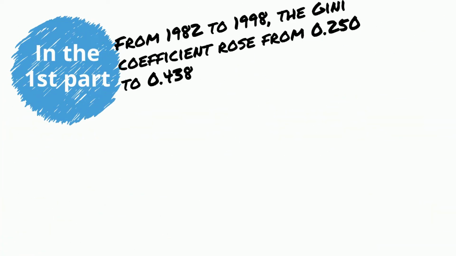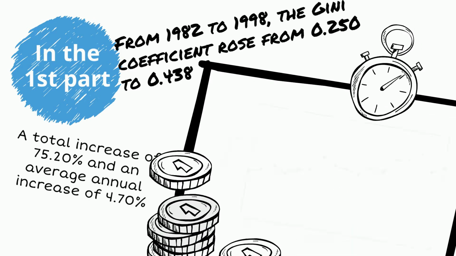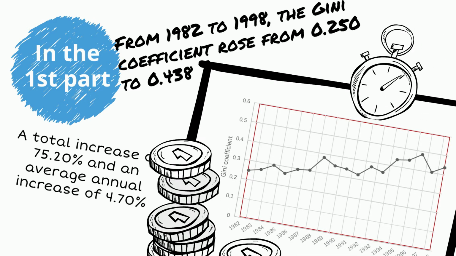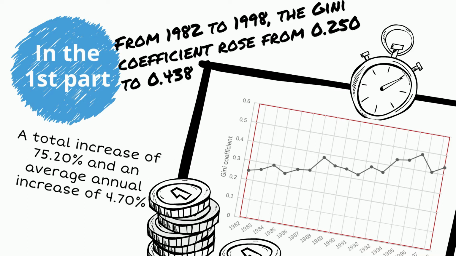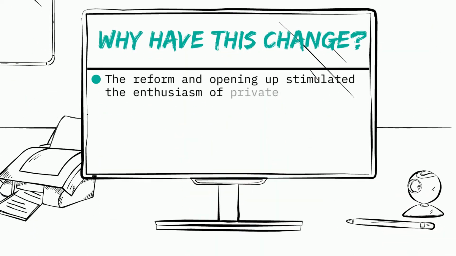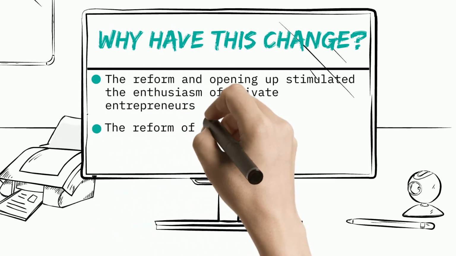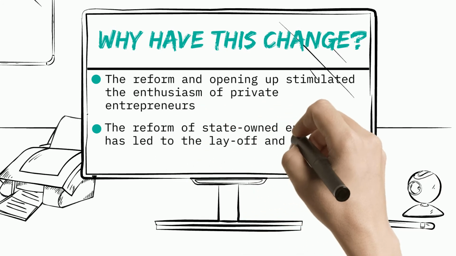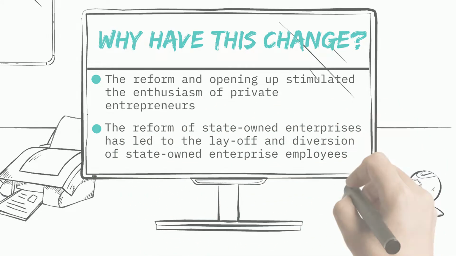From 1982 to 1998, the Gini coefficient has an average annual increase of 4.70%. The reform and opening up stimulated the enthusiasm of private entrepreneurs, so some people got rich first. The reform also led to the layoff and diversion of state-owned enterprise employees.